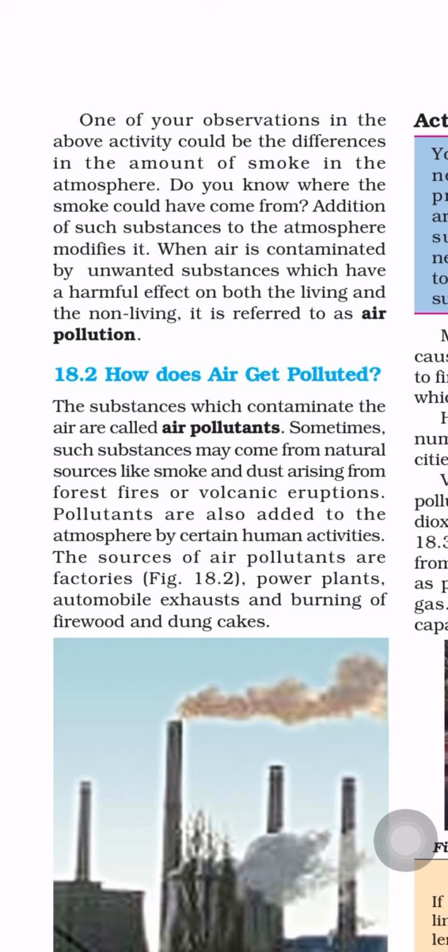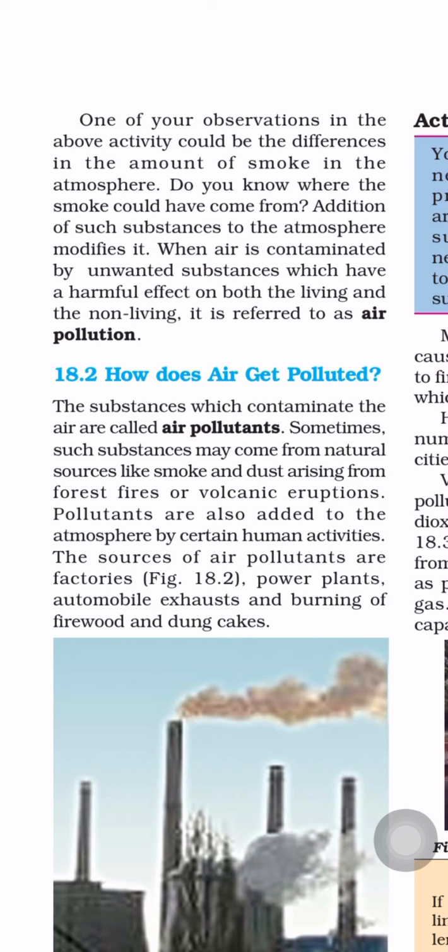When air is contaminated by unwanted substances which have a harmful effect on both living and non-living things, it is referred to as air pollution. Once again I will repeat: when air is contaminated, meaning it consists of unwanted substances, which have a harmful effect on both living and non-living things, it is referred to as air pollution.